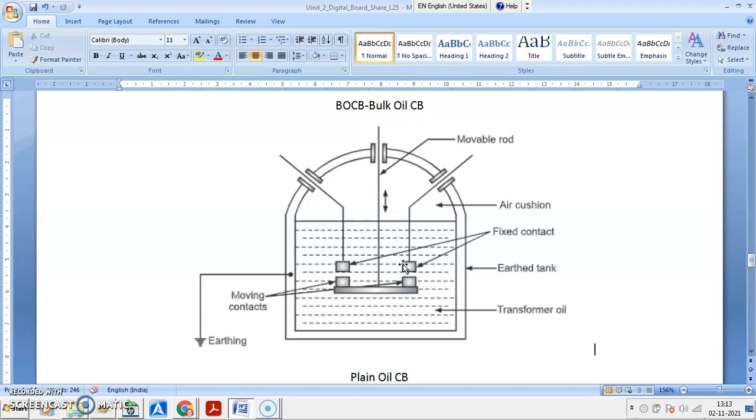Arc extinction will only take place by increasing the length between the contacts, and that is especially done by double break. Therefore these circuit breakers are limited to operation up to 11 kV or maximum up to 22 kV, not more than that. Have you understood this?